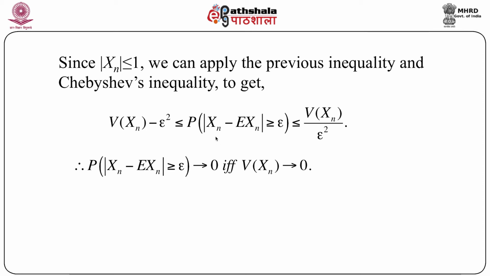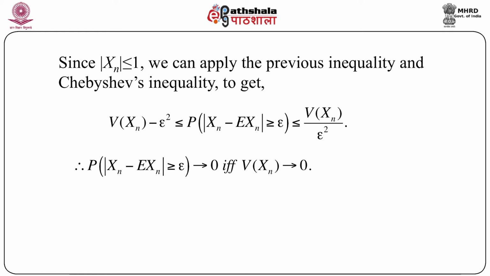That means the middle portion, the main expression in which we are interested in this problem, that is the probability of modulus of xn minus expectation of xn greater than or equal to epsilon, is bounded by two numbers which are very, very small and very close to 0 whenever the variance of xn goes to 0. So we can write immediately that the probability of modulus of xn minus expectation of xn greater than or equal to epsilon goes to 0 if and only if the variance of xn goes to 0.